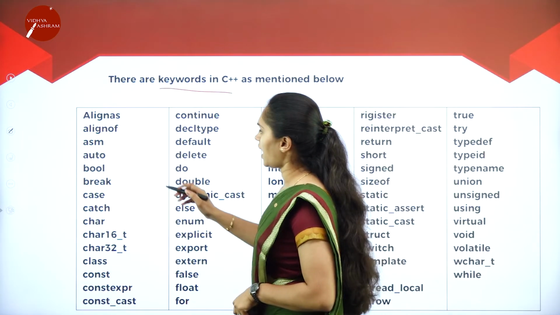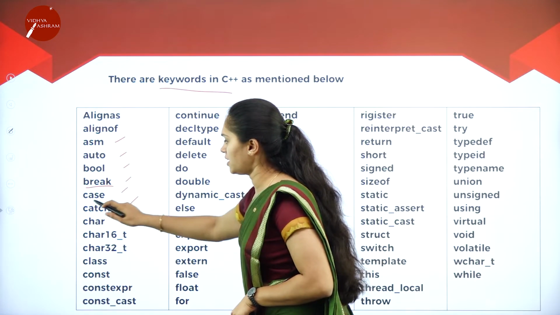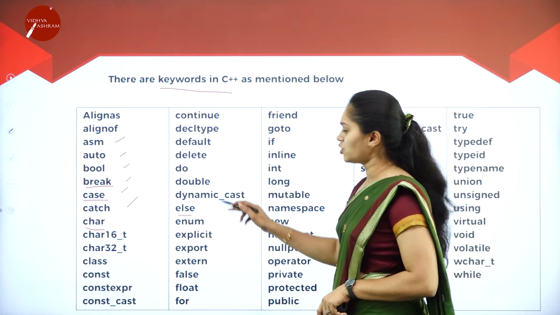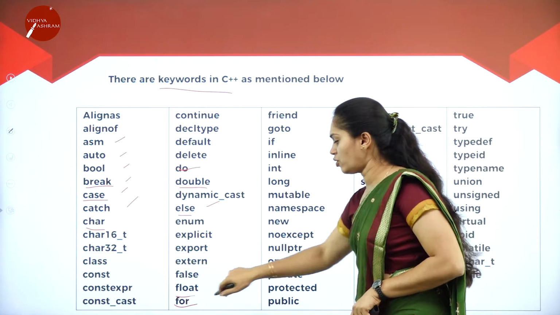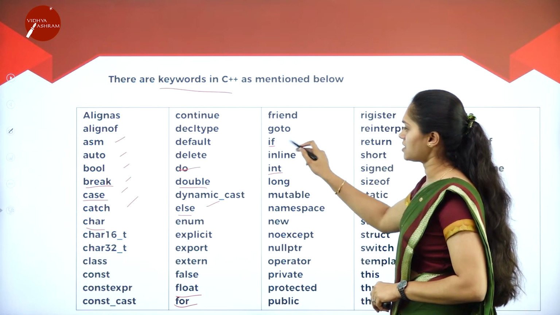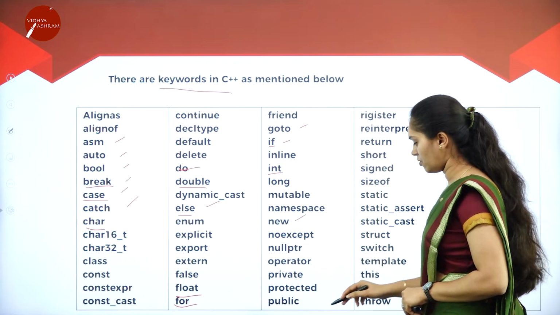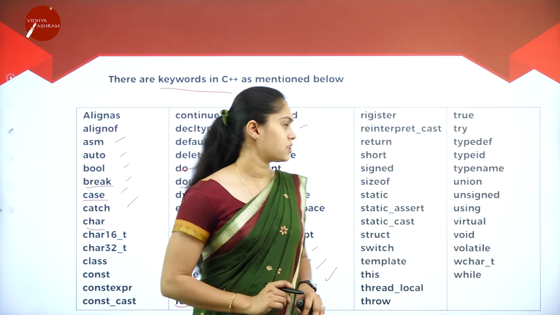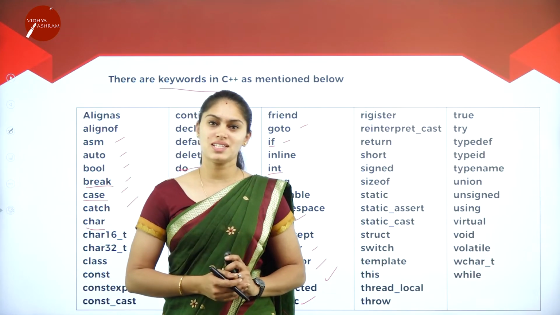So here we have asm, auto, bool, break, case, catch. We already learnt about case, break and char. Also we learnt about the do while statement and double, else. The for loop is there, float is there. You are already familiar with some of the keywords, that is goto, int, long, and we have new keywords: public, private, protected, and nullptr. So these are some of the examples of keywords of C++.